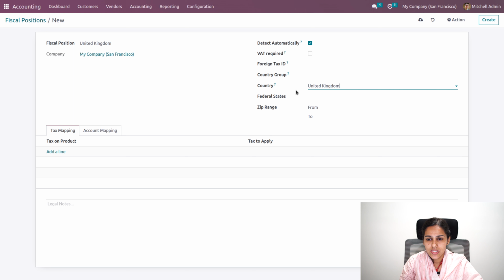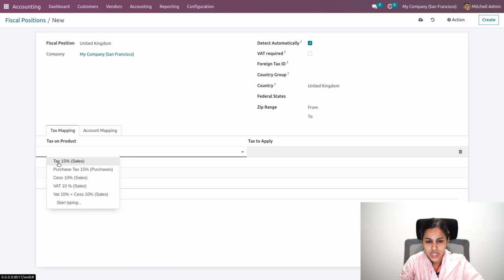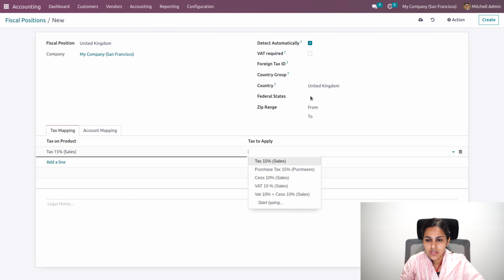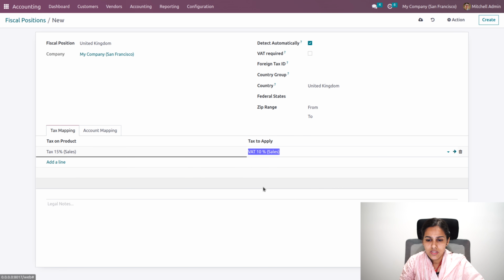Whenever a customer or a partner tries to purchase or make an invoice in our Odoo database, and if its country is United Kingdom, whatever tax mapping we provided will be automatically applied. Here the tax mapping can be provided as our tax 15% sales. So if I apply this tax on my product, and if the customer is particularly from United Kingdom, it will take the VAT 10% sales.